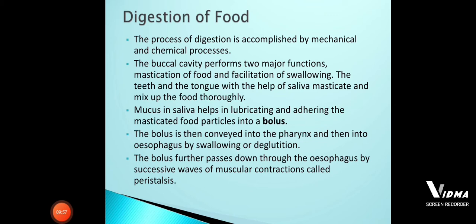Okay, so now the bolus is going to enter inside the esophagus. You all know that the esophagus is nothing but the food pipe, which moves across your neck till the diaphragm.